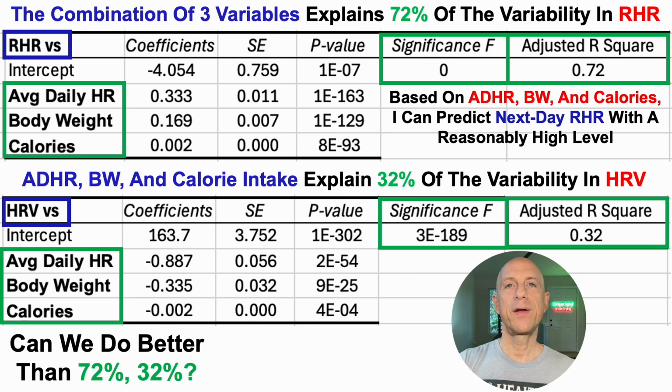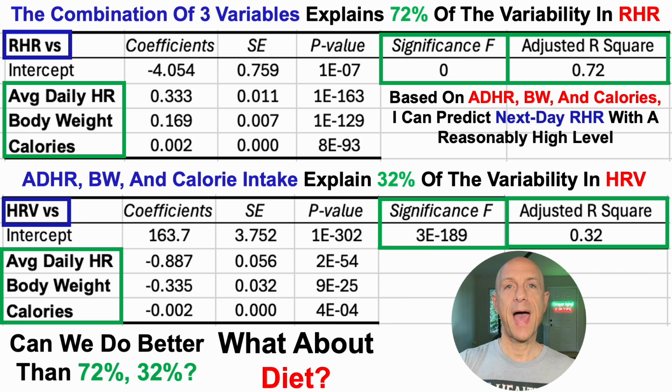But can we do better than 72% and 32%? I mean, ideally, one would want to come up with a model for almost exactly 100% predicting next day HRV and resting heart rate. And with that in mind, what's the exercise dose? What's the diet dose? What are all the variables that go into that equation? And if we can do that, we can really get towards prescription nutrition, prescription exercise as an approach for minimizing disease risk, potentially maximizing longevity.